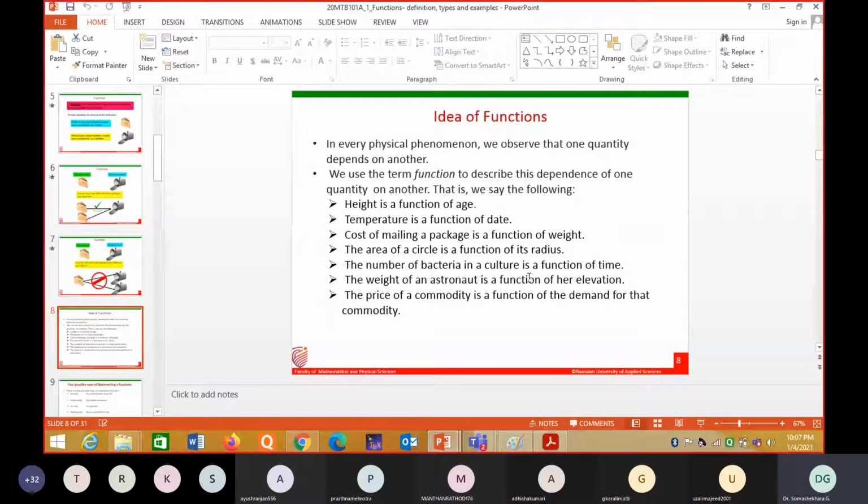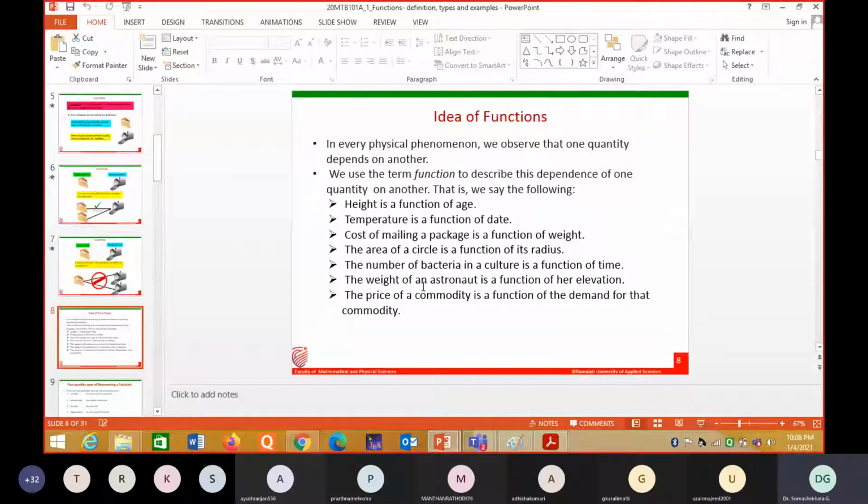Next, the weight of an astronaut is a function of her elevation. This weight actually depends upon the gravity. In the space, what happens? The weight varies, depending upon which planet you are on. Somewhere in the space, what is the effect of gravity on that astronaut? The weight depends upon that.